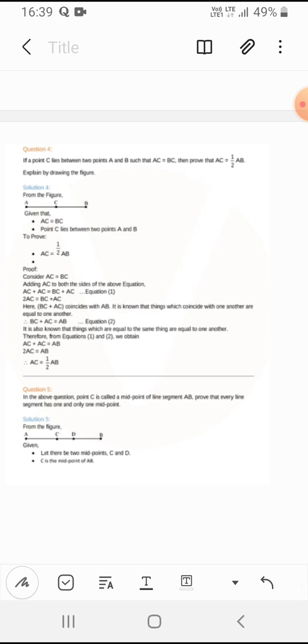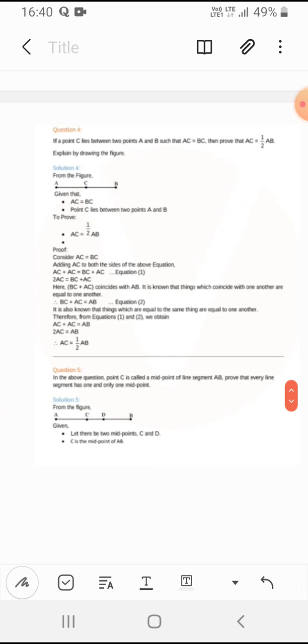So now let's consider AC is equal to BC, and now let's add AC on both sides: AC plus AC is equal to BC plus AC. So we get 2AC is equal to BC plus AC. And next, therefore we get BC plus AC is equal to AB. Next, AC plus AC is equal to AB. So 2AC is equal to AB. When we calculate, we get AC is equal to 1 by 2 AB, we get the answer.